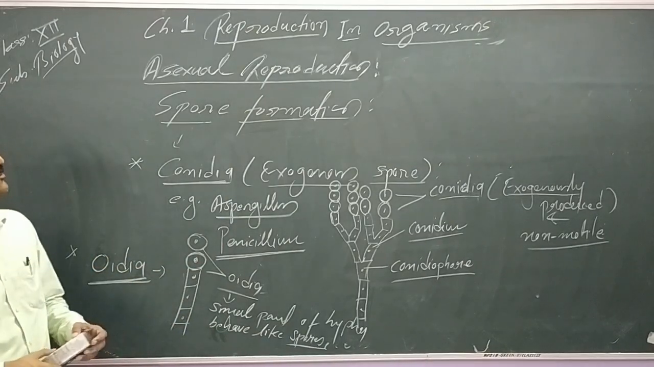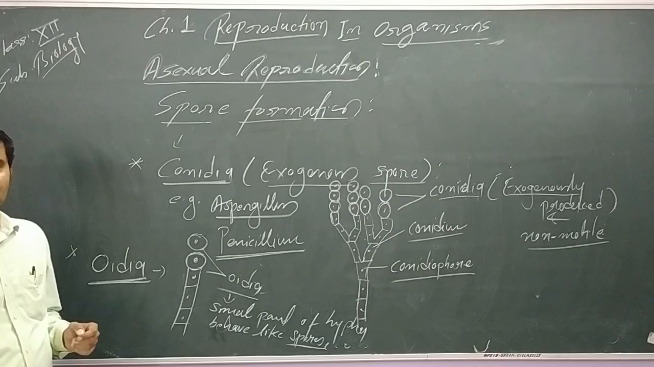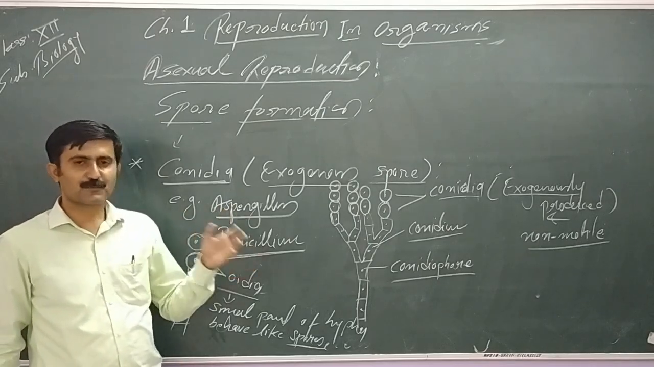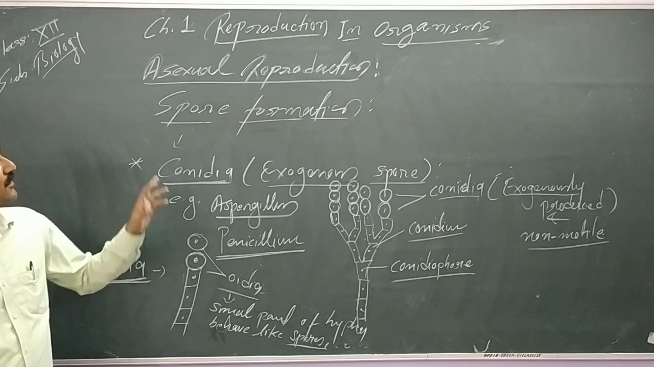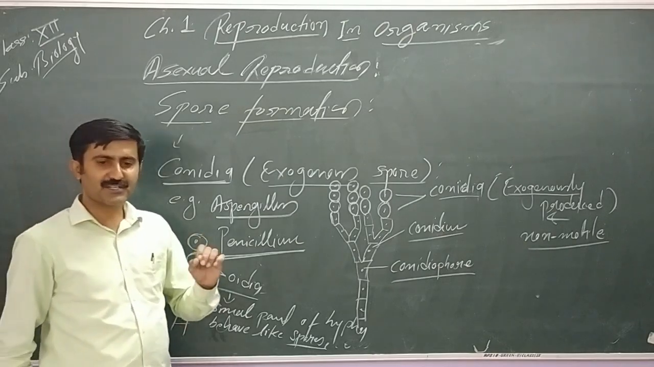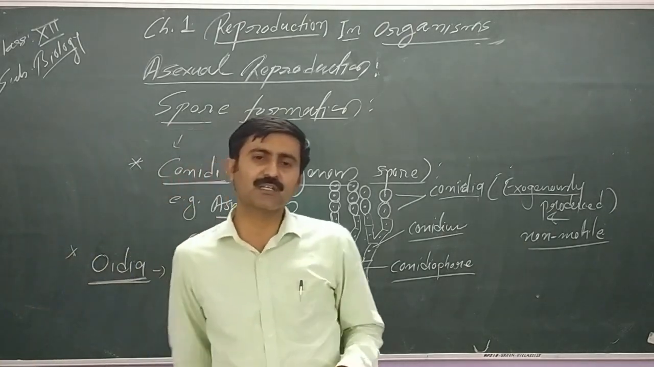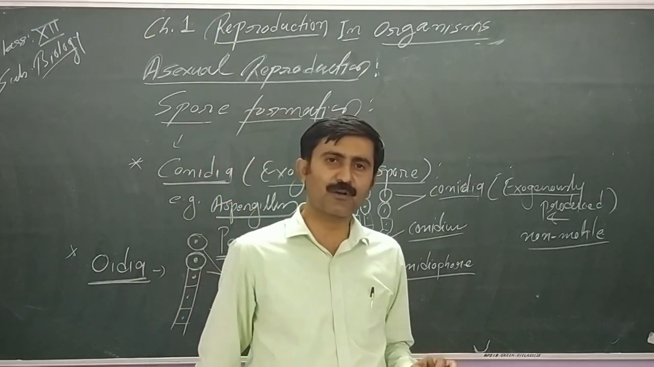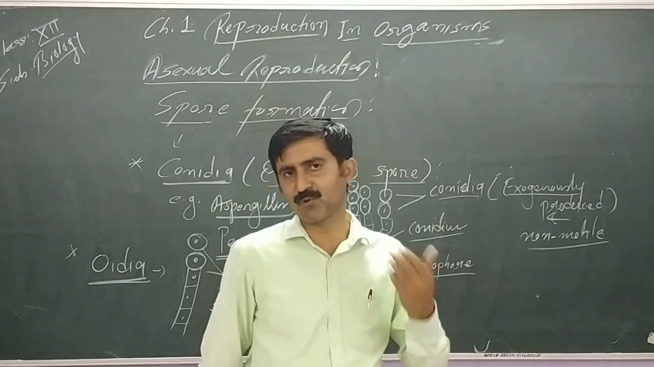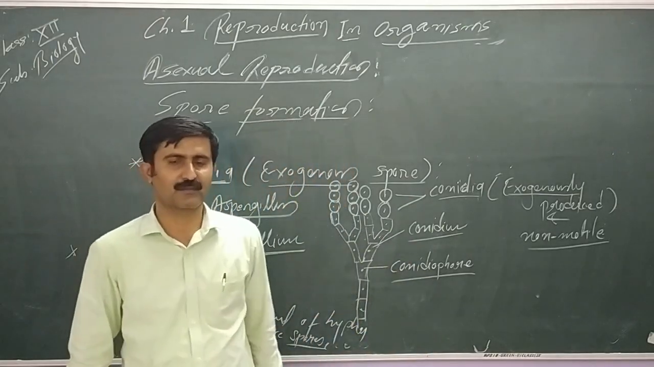So this is all about spore formation in fungus. Spore formation is one of the very important methods of asexual reproduction. In the next class we will continue with vegetative propagation, and that will be the last topic of asexual reproduction. Then we will move to sexual reproduction. Thank you.